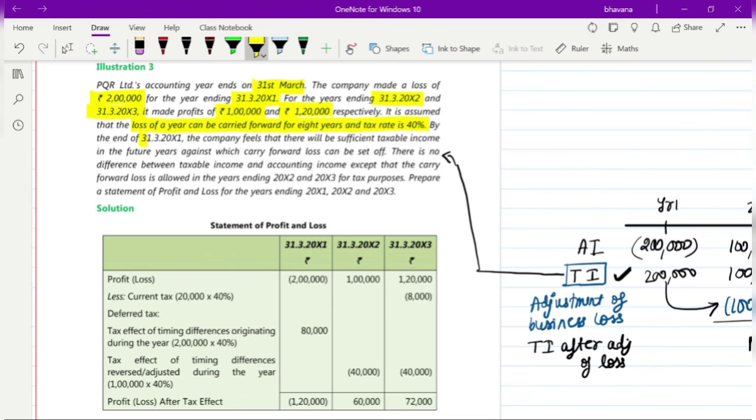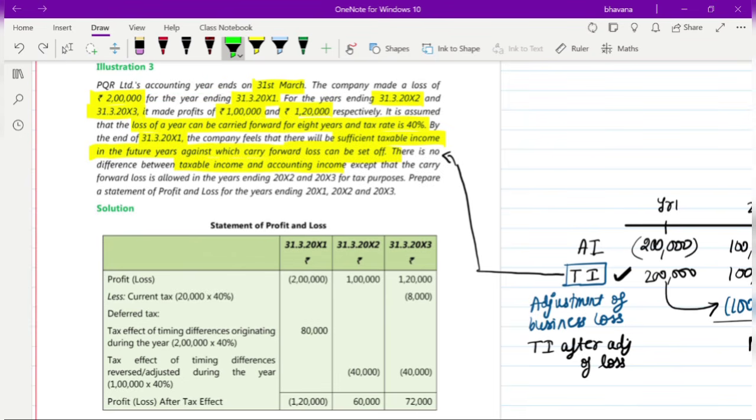By the end of year 1, 2001, the company feels that there will be sufficient taxable income in future years against which the carry forward loss can be set off. This line, where did you already read? You have read it in the creation of DTA concept. Only if you have sufficient taxable income in the future, you can create a DTA against the carry forward loss, or else you will not be able to create a DTA. So here there is no restriction on DTA. There is no difference between taxable income and accounting income. So both incomes are the same. In the starting they had given you PQR Limited's accounting year.